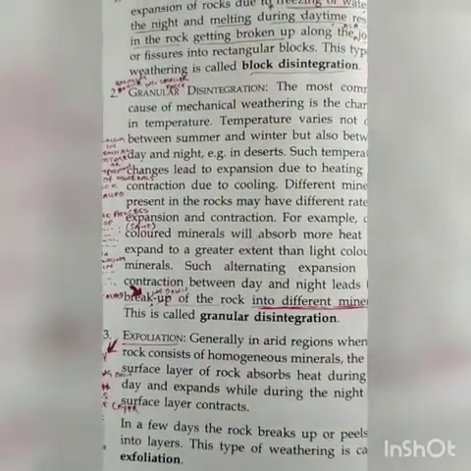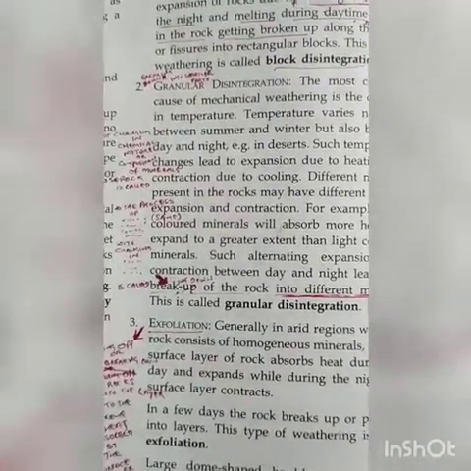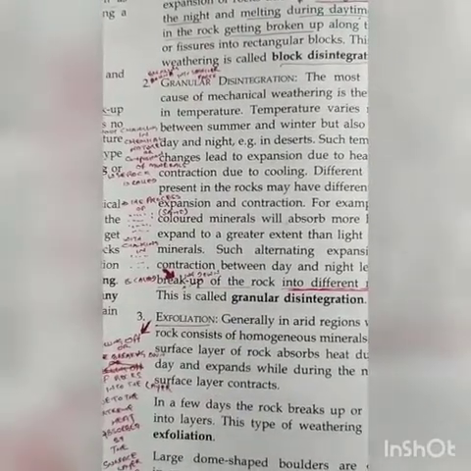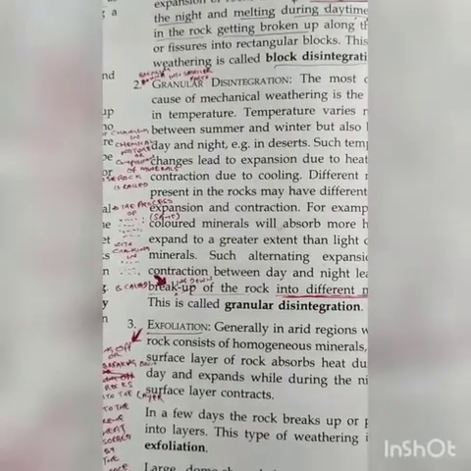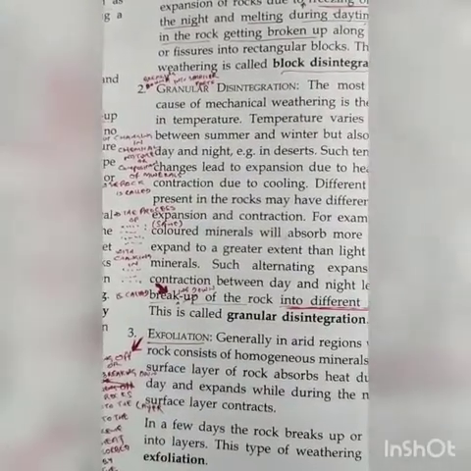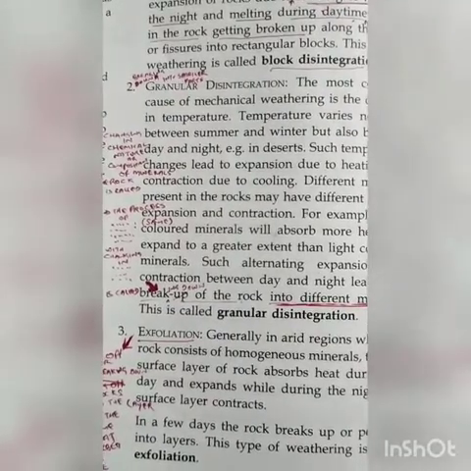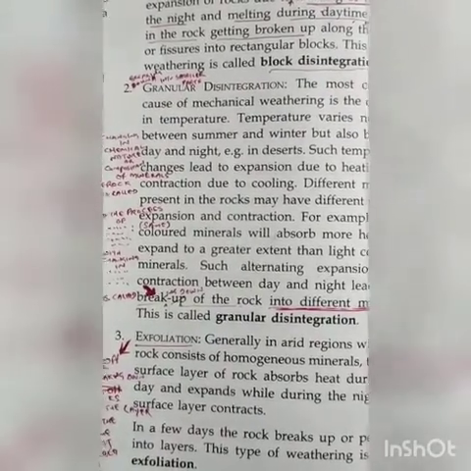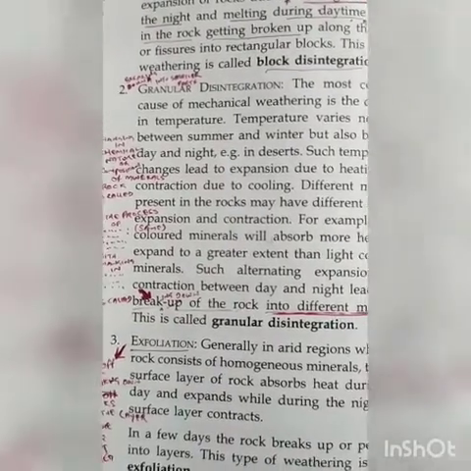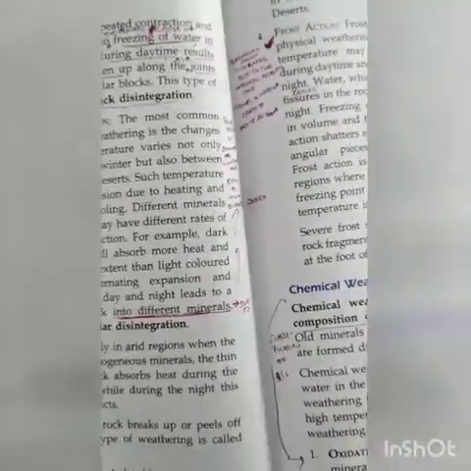Granules, in English, means gravels, small pebbles, that is gravel. So granular disintegration, as the name itself suggests, is breaking down into smaller particles. What is it?